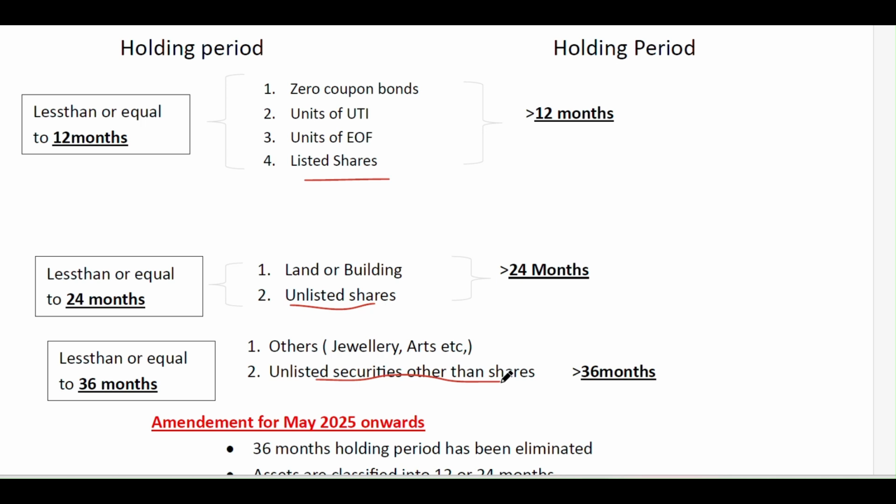The main intention of dividing the assets into short term and long term is that for a short term capital asset there will be more taxation, and for a long term capital asset there is less taxation and more benefits compared to a short term capital asset.